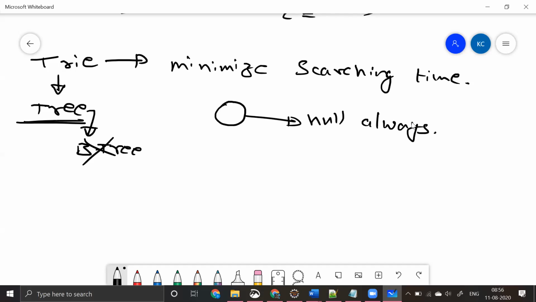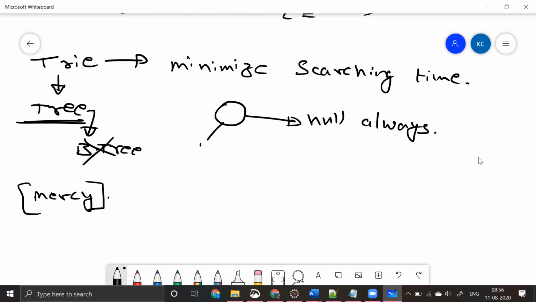Like what I can say is, for example, let's say I want to construct something like my input. I want to do something like this, like "mercy". So let's say this is the only word that is there in my trie data structure. So how I can do over here is root is always null.